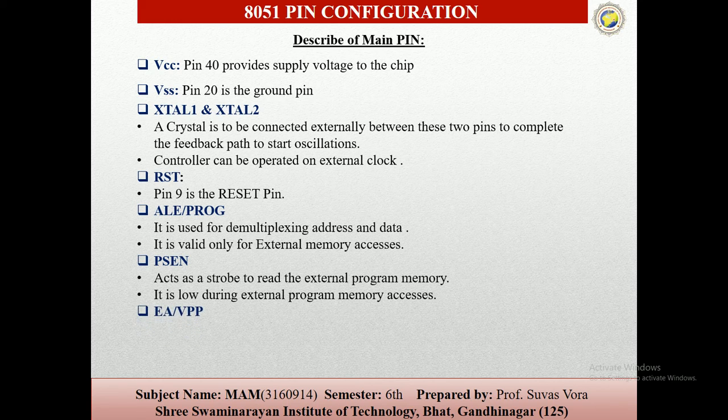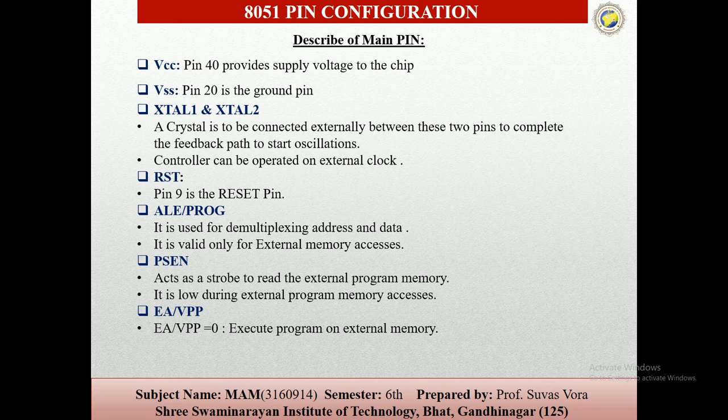And the last pin, EA. When EA is held high, the CPU executes out of the internal program memory, and holding EA low forces the CPU to execute out of the external memory regardless of the program counter value.